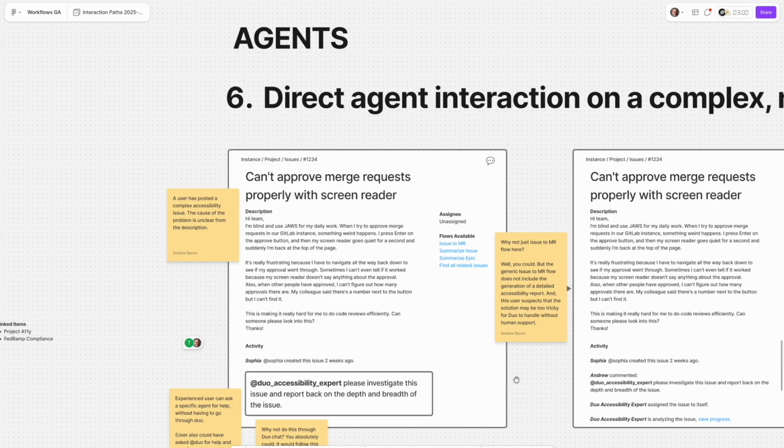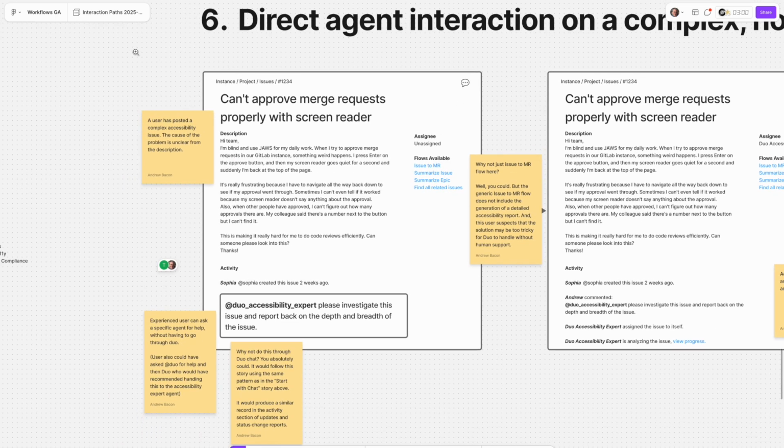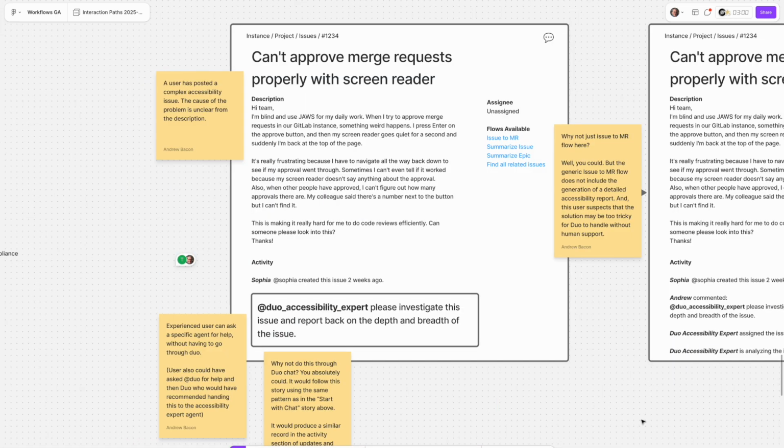But there's going to be weird problems that come up too, right? Novel problems, complex problems. Here I came up with a scenario where a user has reported a very strange, like edge casey problem with accessibility, right? And there's some information in the description, but not enough to really understand what's wrong, right? They just know something's happened, but not exactly what's going on with the code.